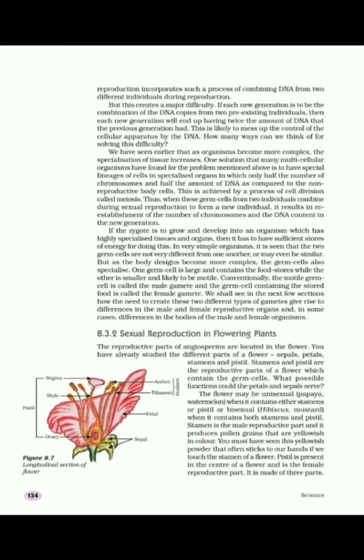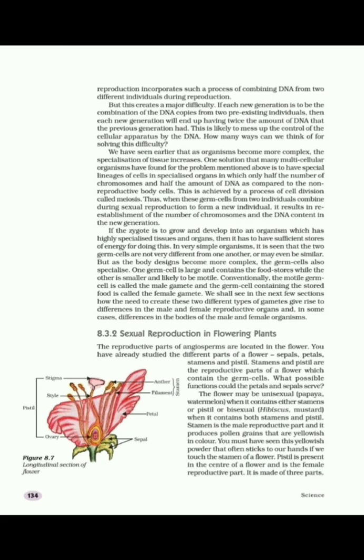Based on the reproductive parts, flowers are of two types: unisexual flower and bisexual flower. When a flower contains either stamen or carpel, it is called a unisexual flower. Uni means one. So in this type of flower, only one type of reproductive organ is present. For example, papaya, watermelon, etc.